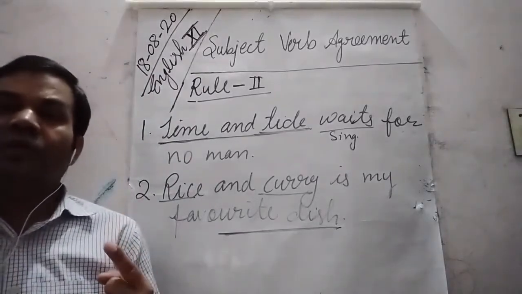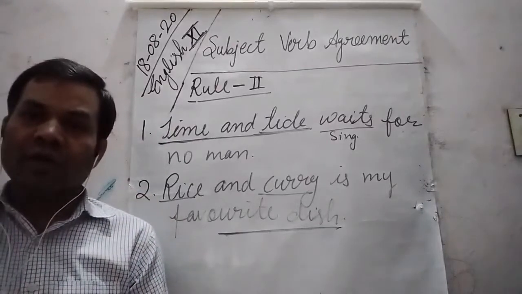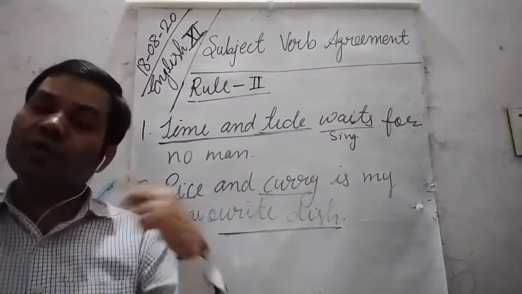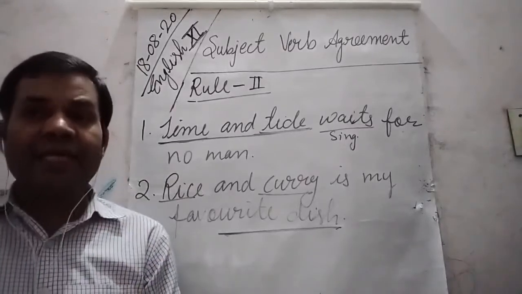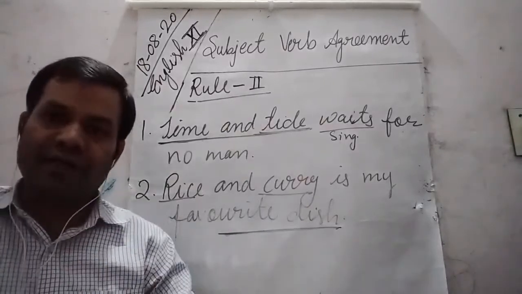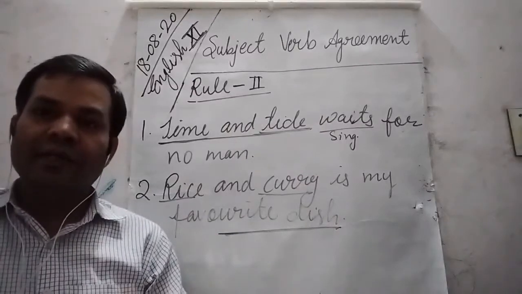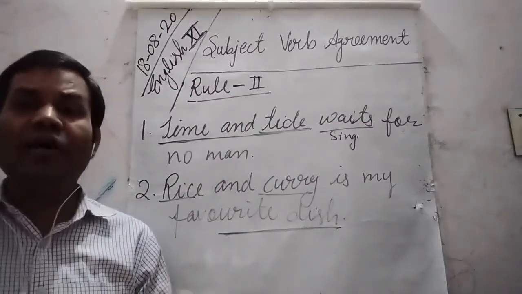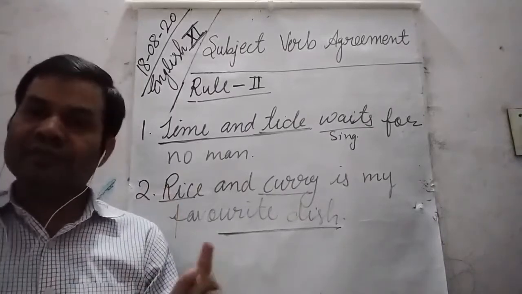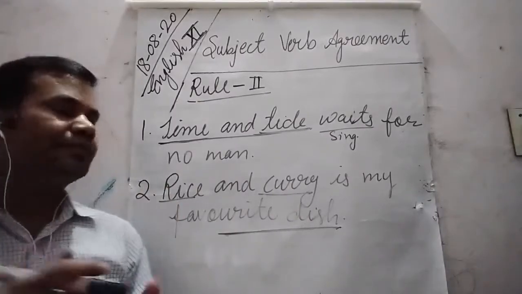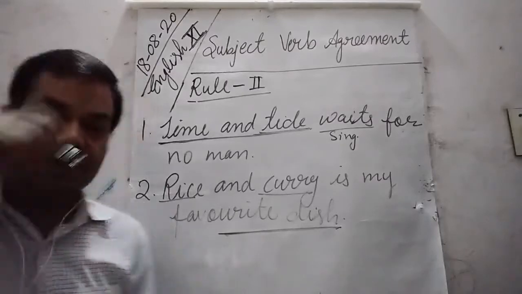So if two nouns are joined by and, but they give the idea of one, then a singular verb follows them. More examples.